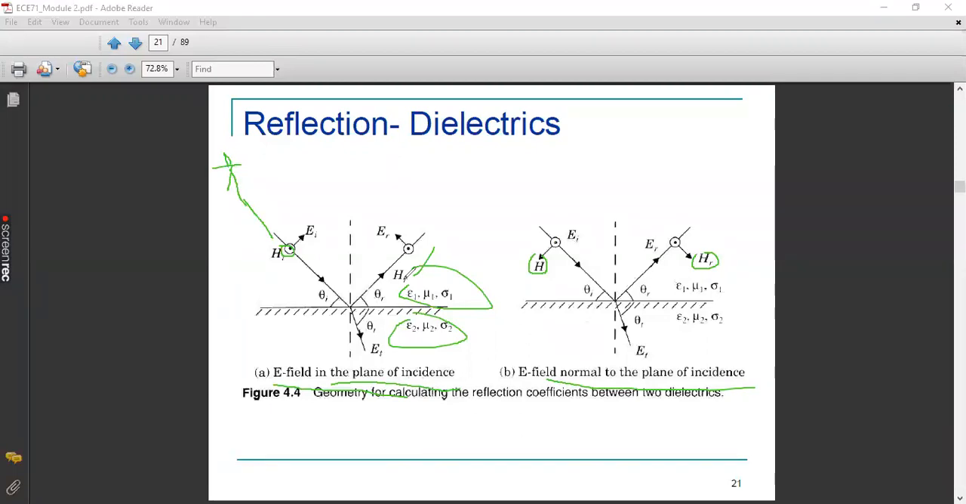First case is electric field in the plane of incidence, or parallel to the plane of incidence. Second case is electric field perpendicular to the plane of incidence. Okay. Any doubts?